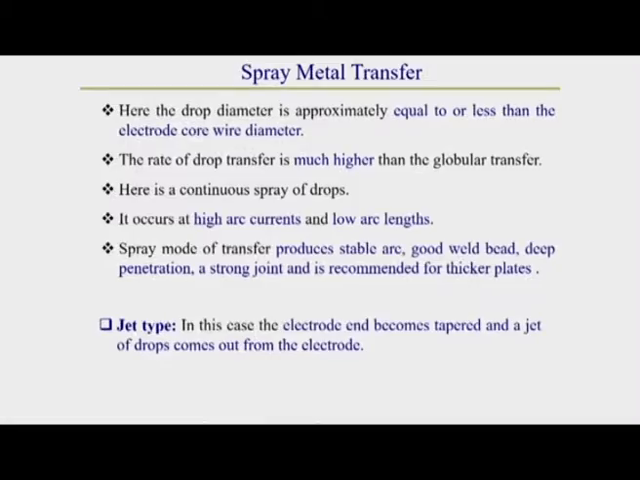So in spray metal transfer there is a continuous spray of drops, because if there are 100 or more droplets per second, then there will be a continuous spray. It is also a free flight category of metal transfer, that means direct contact between electrode and workpiece does not occur. The current used here is generally much higher than the globular metal transfer current.